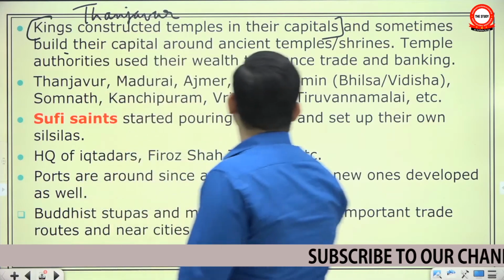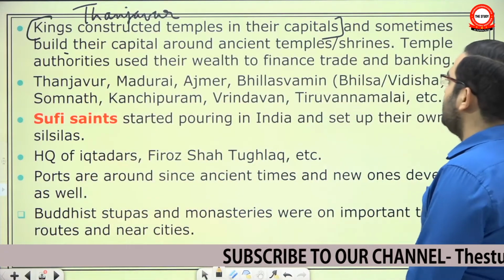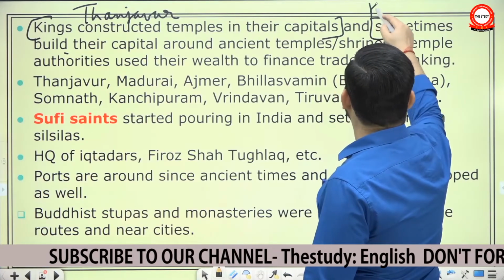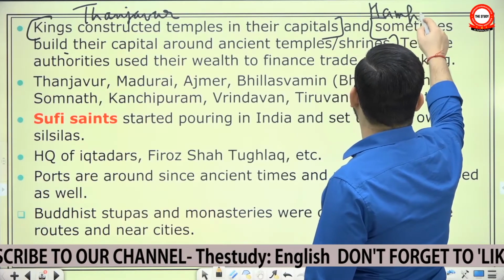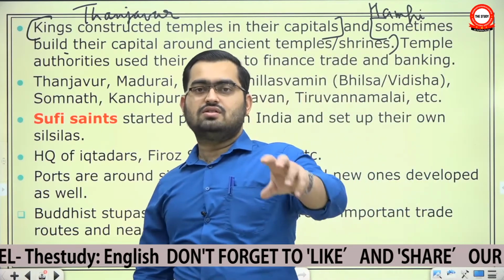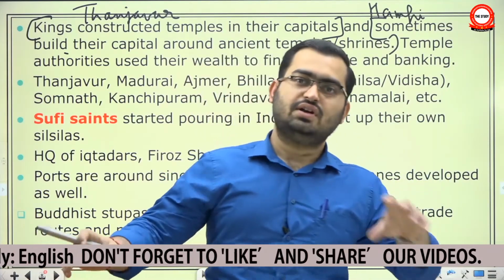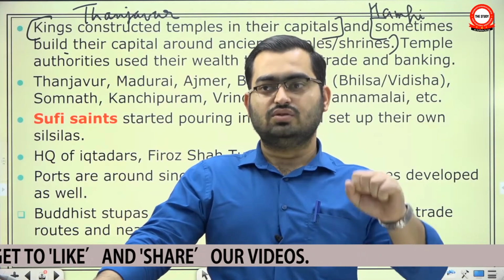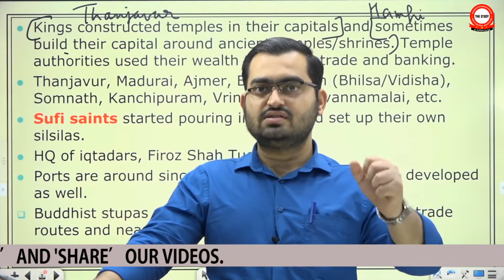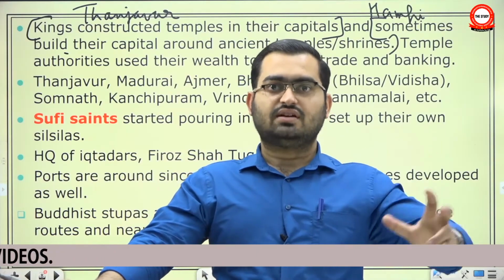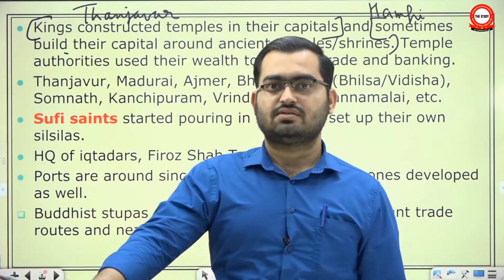Okay, but here I will say sometimes they build their capitals around ancient temples. For this part, I will give you the example of Hampi. It is widely believed that the Vijayanagar capital Hampi was built at that particular location because it was already associated with the Virupaksha temple and Pampa Devi. So they thought that since this will be the guardian deity of our state, therefore we will construct a capital around this place.